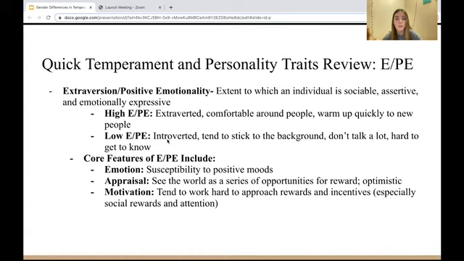And core features of extroversion include, for emotion, susceptibility to positive moods. For appraisal, they see the world as a series of opportunities for reward and are optimistic. And for motivation, they tend to work hard to approach the rewards and incentives, especially social rewards and social attention.